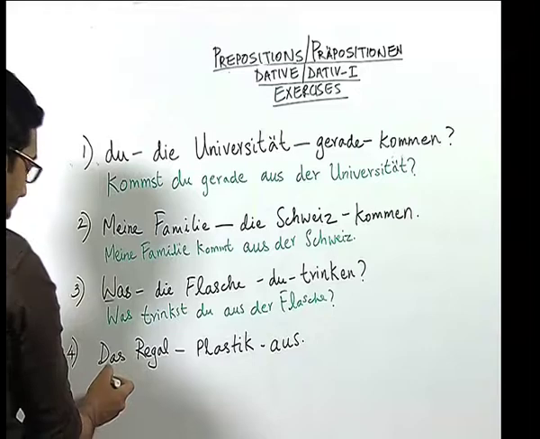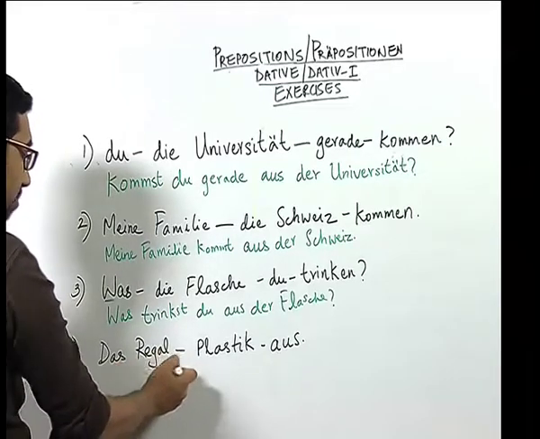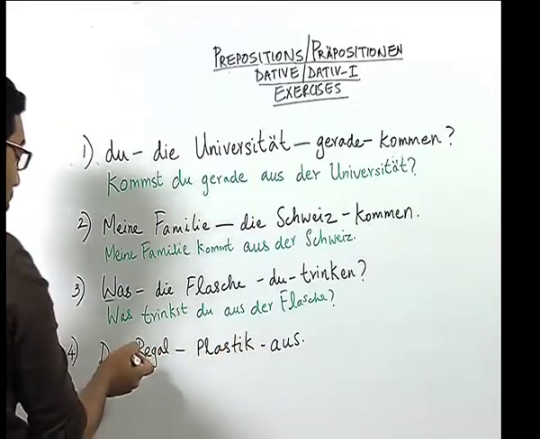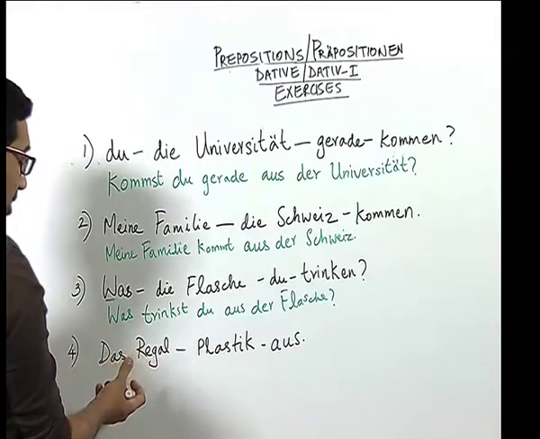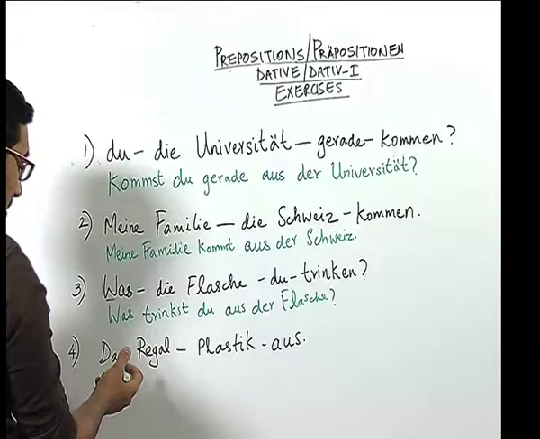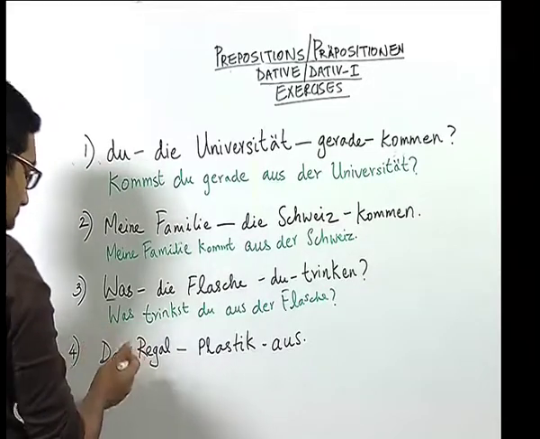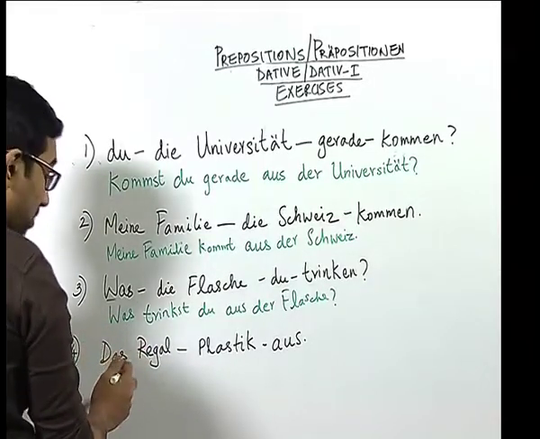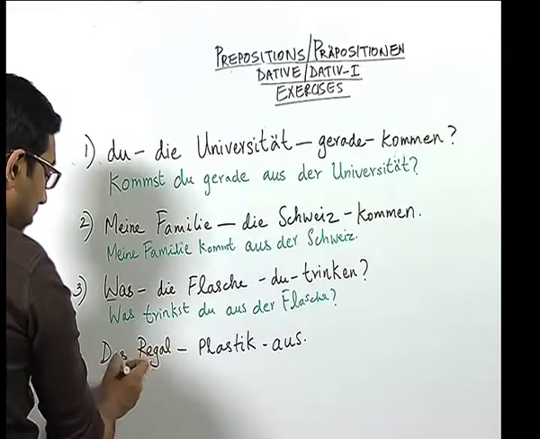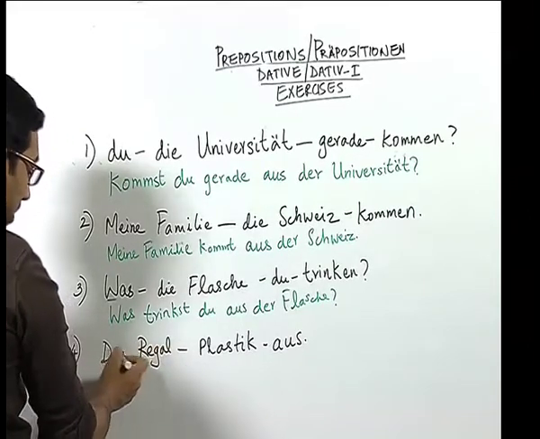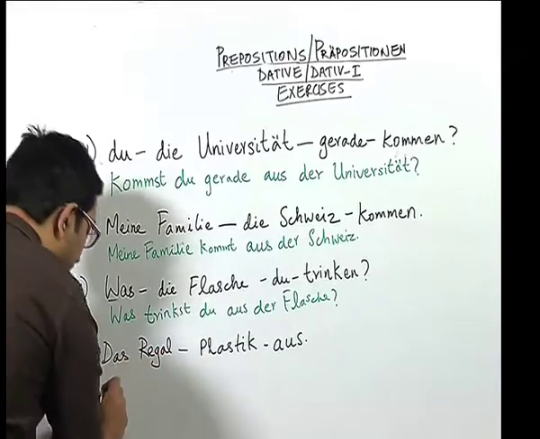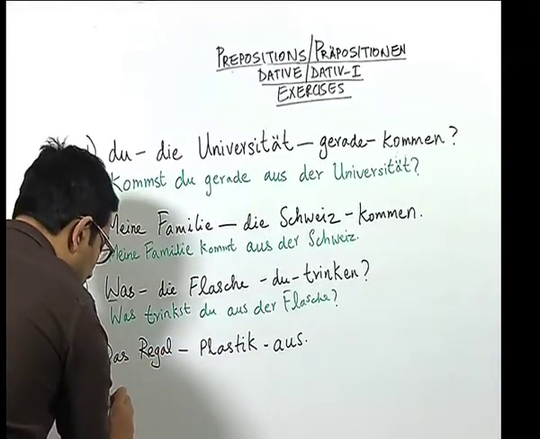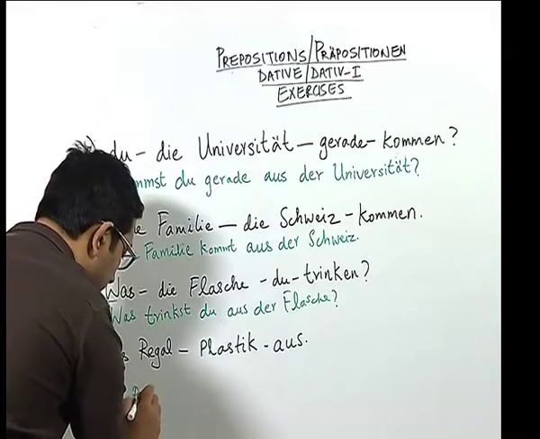Now, in sentence number 4, das Regal, Plastik, aus. Here we know that aus as a preposition can be used to indicate the source or the material of something. Something is made out of something or made from something. So, we have two nouns. We have the noun das Regal, which means a cupboard. So, we have das Regal.